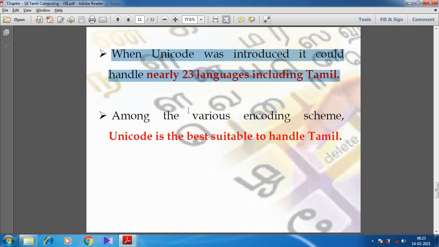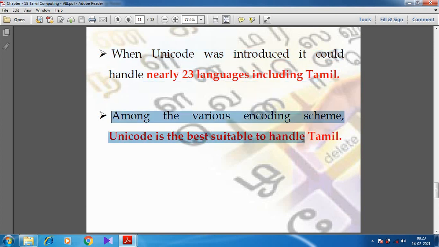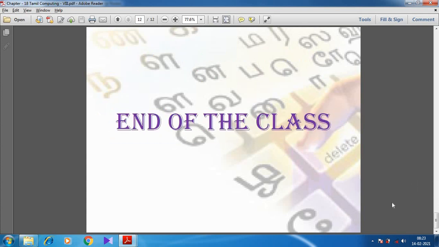And a very important thing is, among the various encoding schemes, the one best suited for the Tamil language is Unicode. That's why we are able to use this particular encoding scheme now. Whenever you see the Tamil typing interface, the people using Tamil typing type with Unicode, because this is the best encoding system suitable for the Tamil language. Can you understand, students?